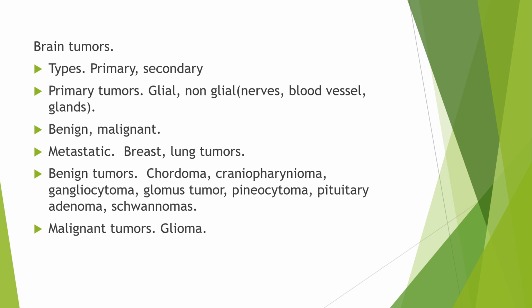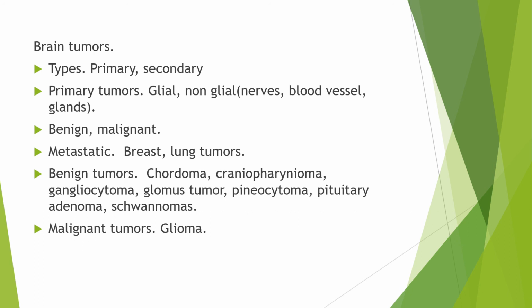The brain tumor may be benign or malignant. The metastatic tumors, called secondary brain tumors, come from breast and lung tumors. The benign tumors of the brain are classified into chordoma, craniopharyngioma, gangliocytoma, glomus tumor, pineocytoma, pituitary adenoma, and schwannoma.